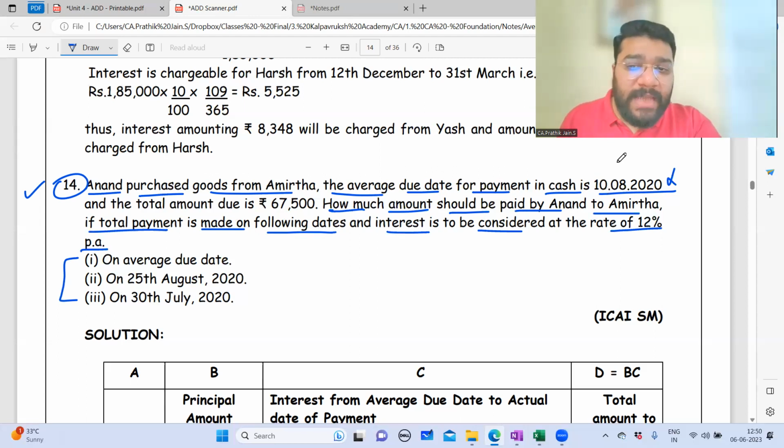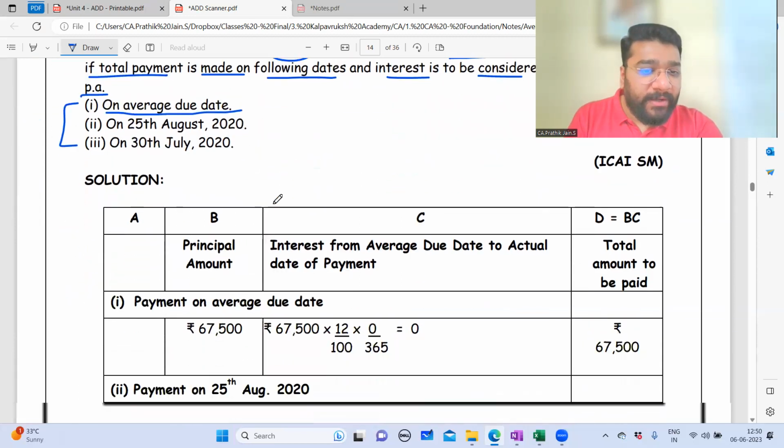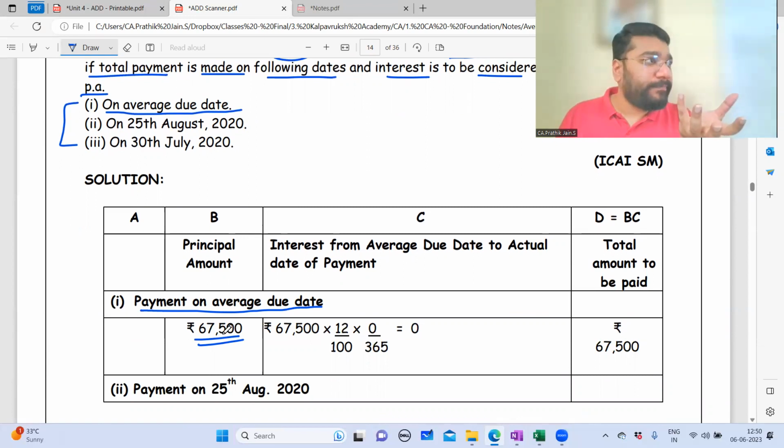So 10th of August is the average due date. So on the average due date, if you make the payment, what will be the payment value? Same 67,500. So payment on average due date: principal amount is how much? 67,500 is the principal amount. What does principal mean? Principal means the original amount that we have to pay on the due date.